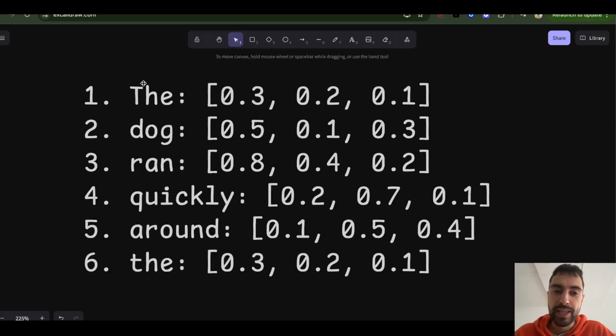Now, we know that this quickly is referring to the dog running quickly and not to some random word cat before in the text. So we need to enable the LLM to figure out that this word dog is what's actually running quickly. So it should take a lot of context from this word dog, not from some random word cat before.